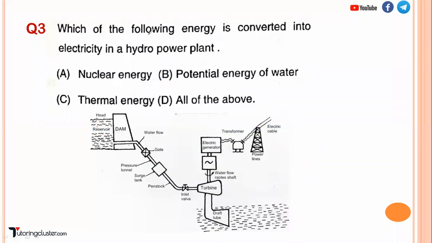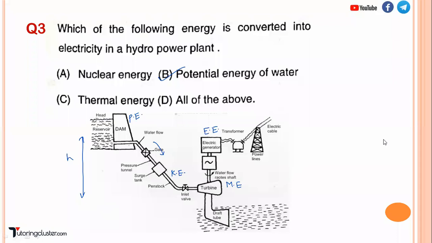Okay, now, which of the following energy is converted into, I think this is repeated. So this is how the hydroelectric power plant works. We store the water at a height h so that it has potential energy. We allow it to flow through this, and we convert this potential energy first into kinetic energy. We allow it to fall on the turbine, so it gets converted into mechanical energy. This turbine is connected to the generator, so it produces electrical energy. So basically, potential energy of water is converted into electrical energy.